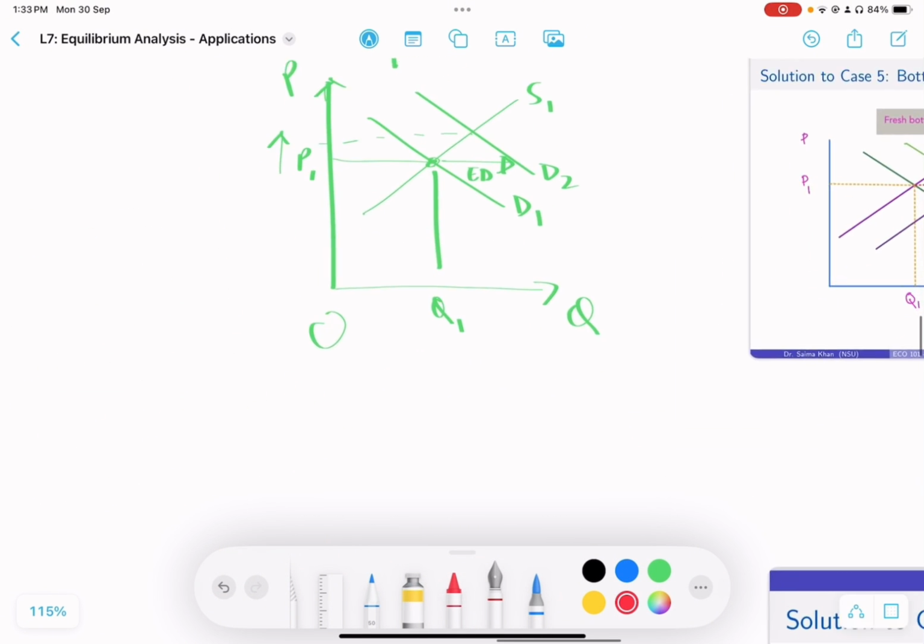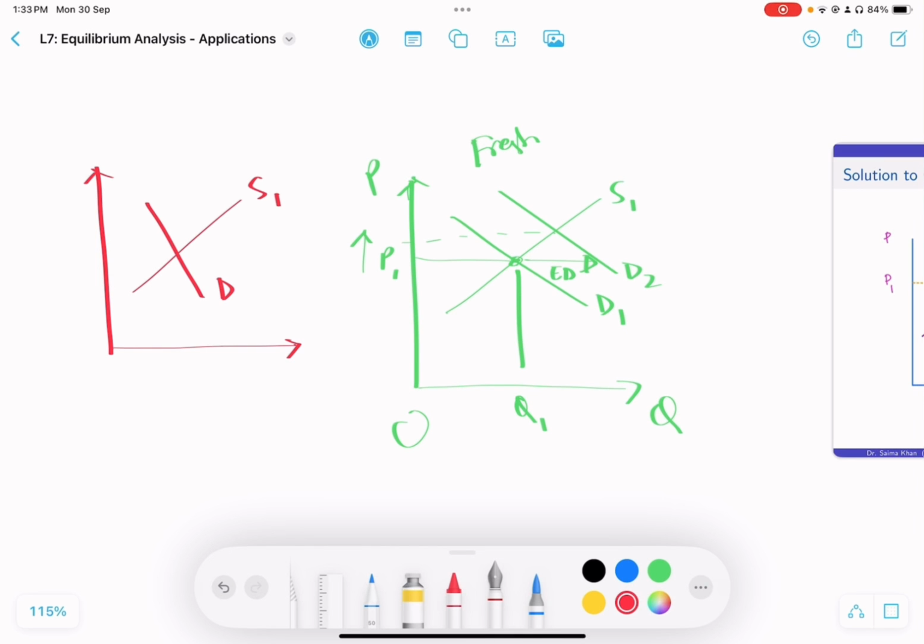On the other hand, let me draw another scenario. Subsidy karone, what did we see? That supply o kintu bede jacche. Tar mane originally the price was here, right? So এখন যেটা হচ্ছে, because of this increase in supply, so S1, S2, তখন there's this downward pressure in prices, okay? So downward pressure. So basically, whenever there's this increase in supply, right, there is excess supply, and যখনই excess supply হয়, basically what is happening? Retailers have a lot of this good piling up, inventories are piling up, they want to get rid of it. So that is why there's this downward pressure on prices.